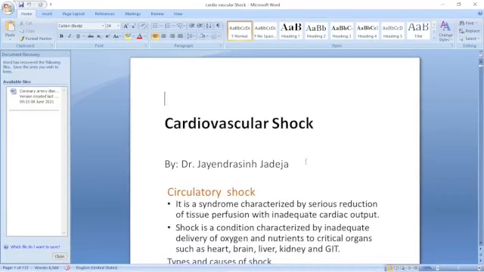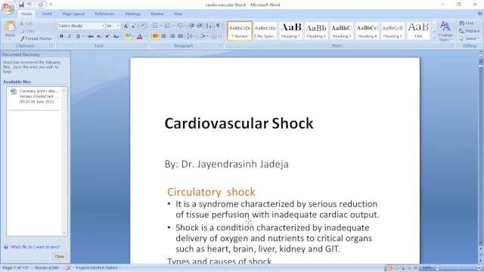Morning all. Today we will discuss cardiovascular shock, which is when the CVS has failed to deliver the required perfusion to the cells.